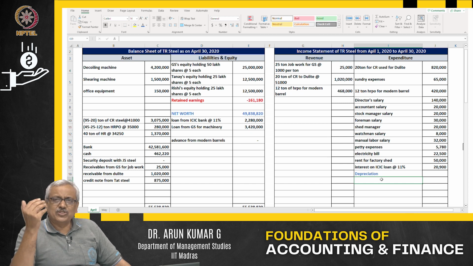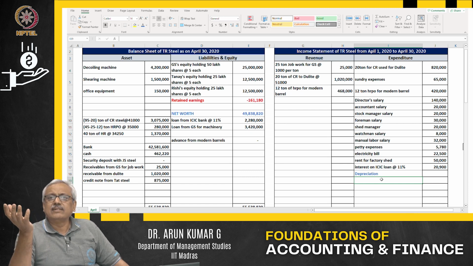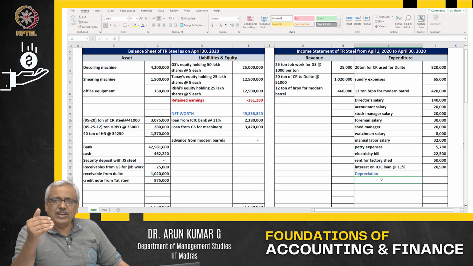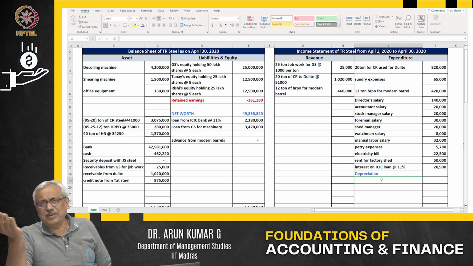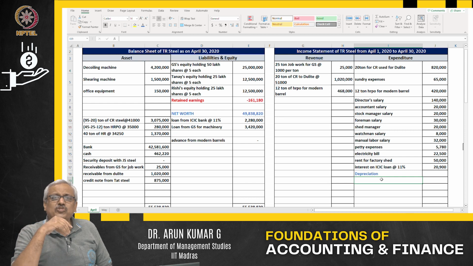At the end of 2 years, you come back and you say, I don't want to use this car, I want to buy something better. You go back to sell it in the market. The price what you will get will not be the same price. It will be far less than the value at which you have bought, despite the fact that you have not utilized it. That means there is reduction in value because of passage of time. During that time, there are better models which are coming and so on and so forth.